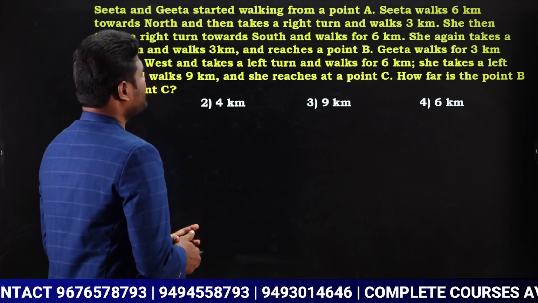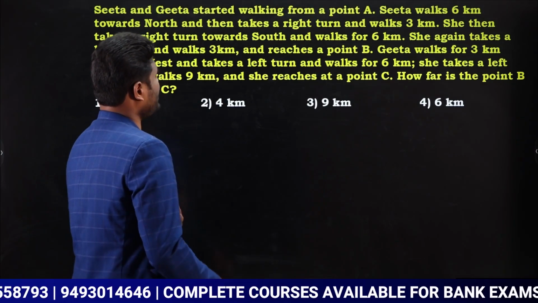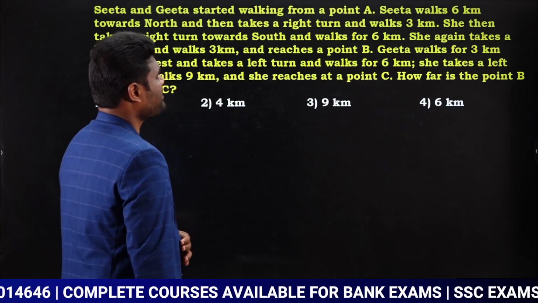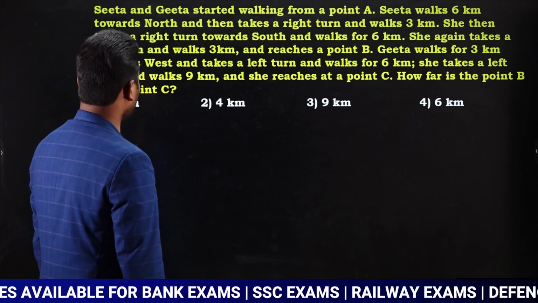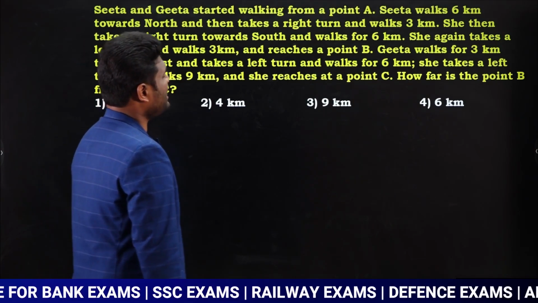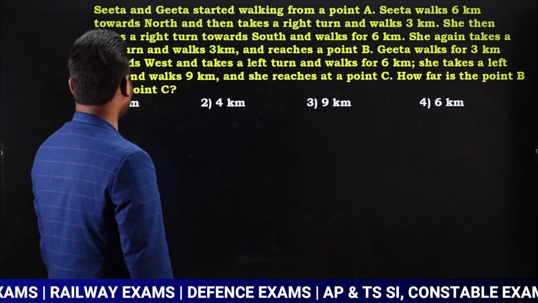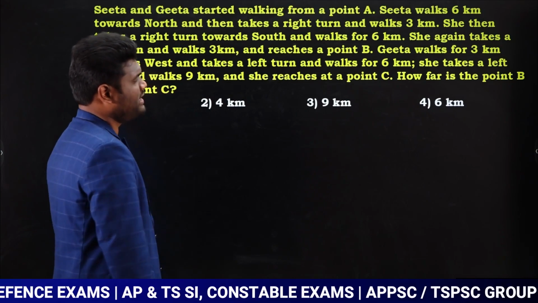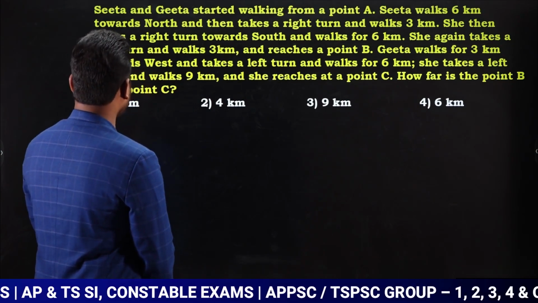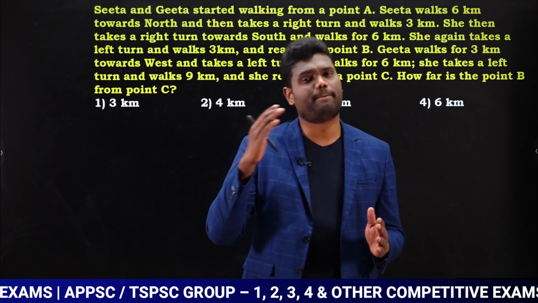She again takes a left turn and walks 3 kilometers and reaches point B. Geeta walks 3 kilometers towards west and takes a left turn and walks for 6 kilometers. She takes a left turn and walks 9 kilometers and she reaches point C. How far is point B from point C? So we need to know the distance between point B and point C.